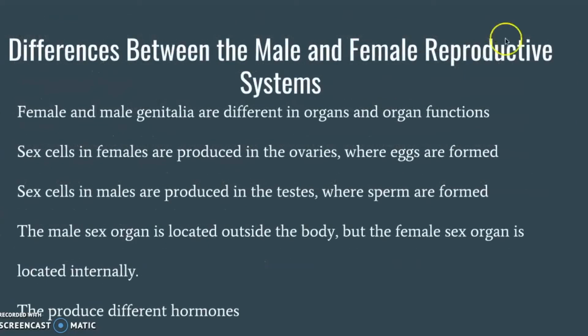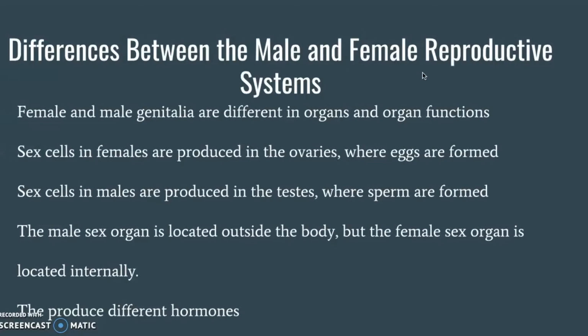Next, differences between male and female reproductive systems. Female and male genitalia are different in the organs and functions of the organs. Sex cells in females are created in the ovaries, where the eggs are formed, while sex cells in the males are created in the testes, where sperm cells are created.